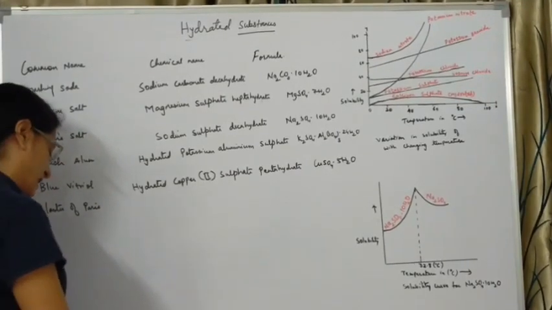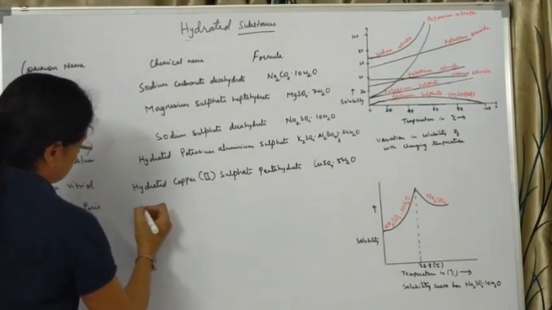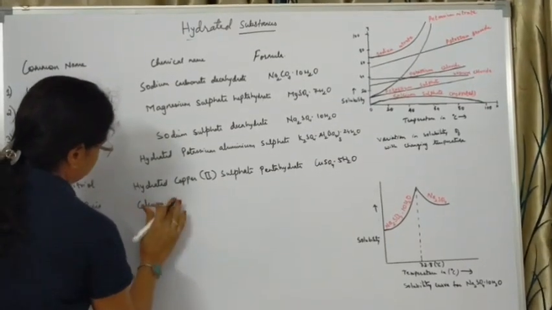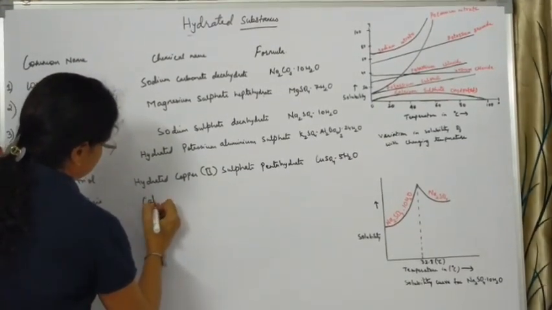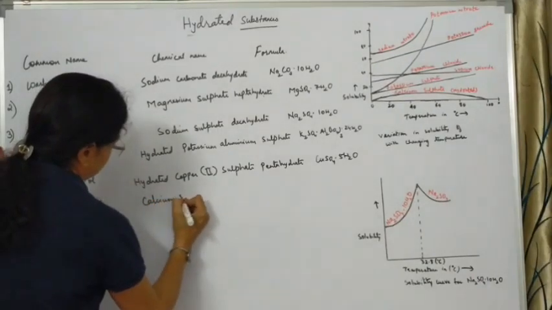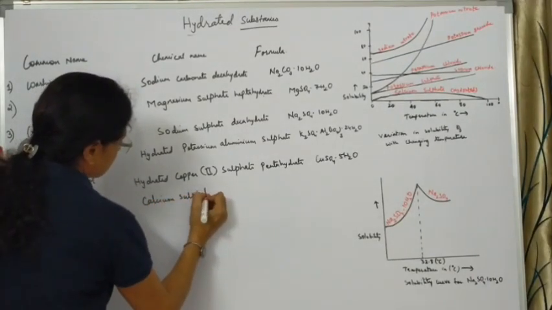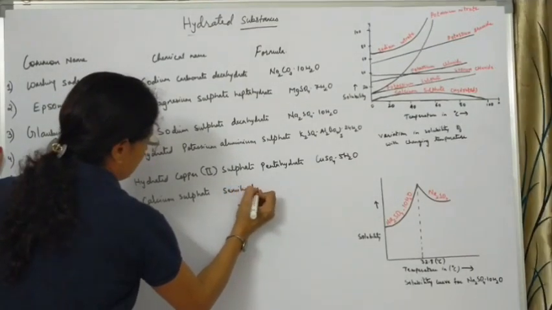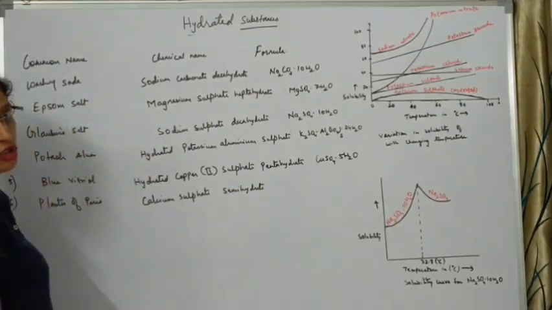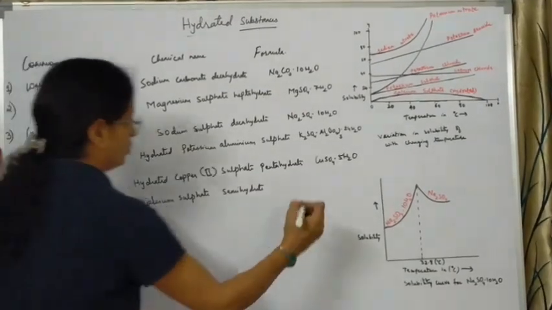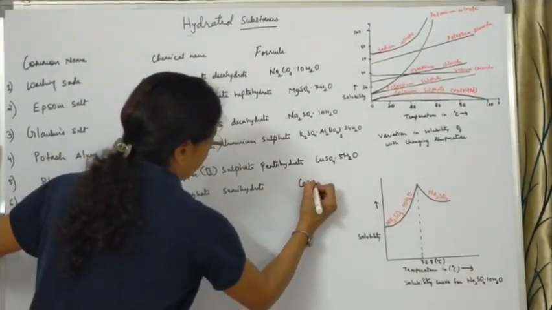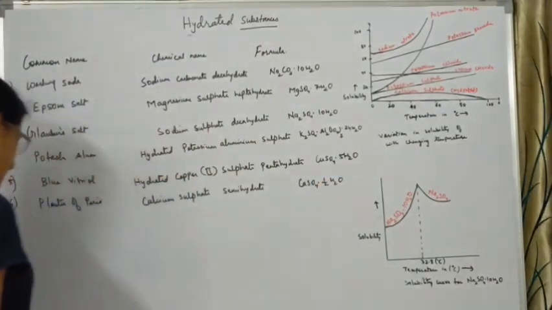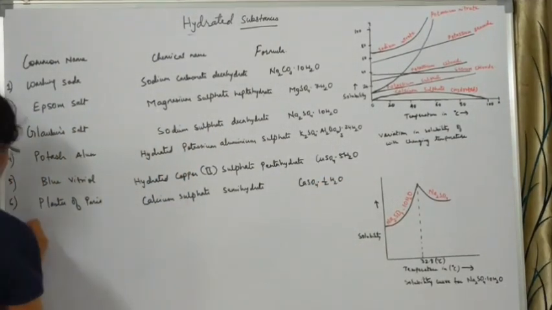Plaster of Paris is calcium sulfate semi-hydrate, that is, it contains half a molecule of water of crystallization. So the formula is CaSO4.½H2O.